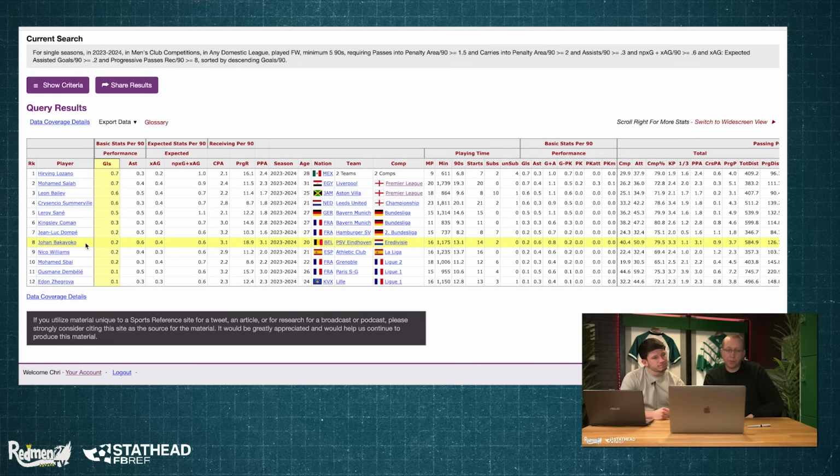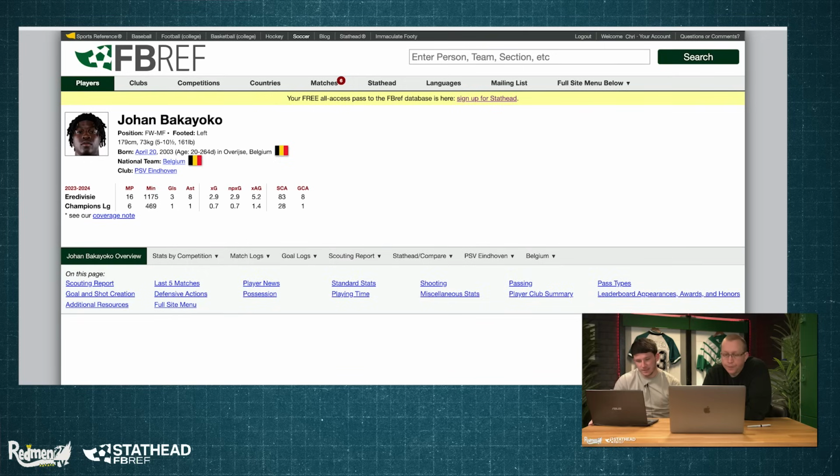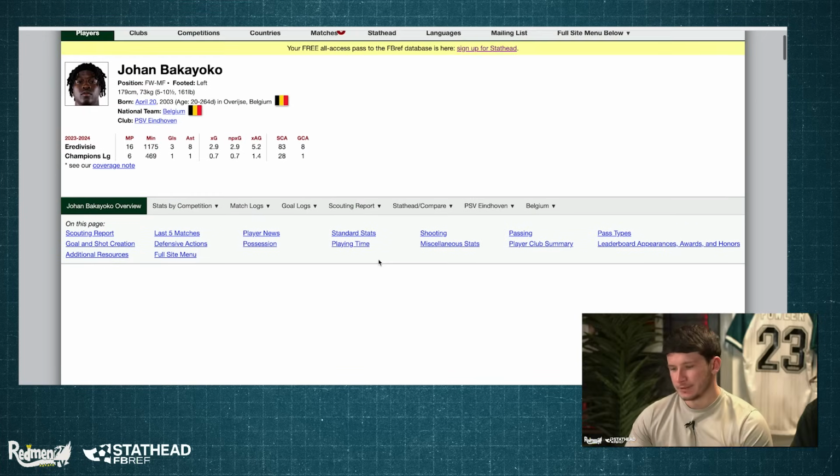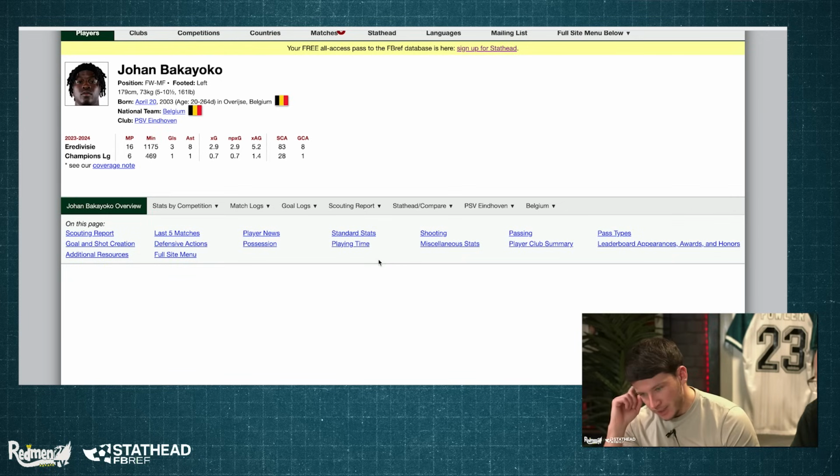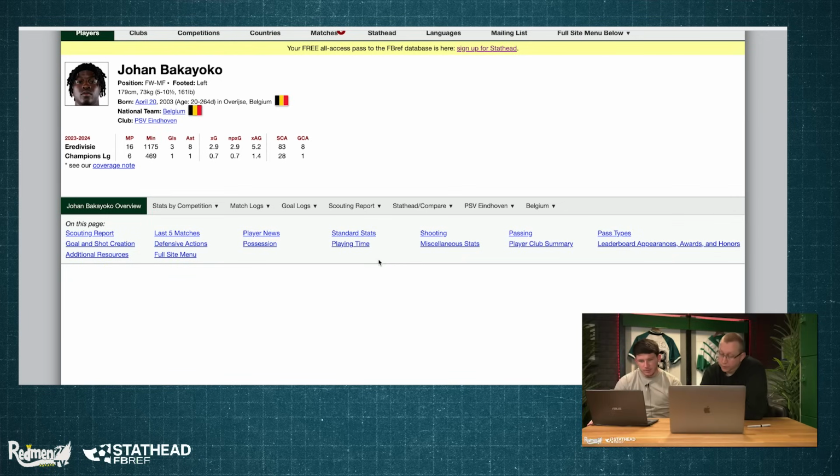Okay, should we look at some of these players then? Yeah. Who do you want to look at first? I'd say Bakayoko's a good shout, to be fair. Okay. He's still only 20. I think he's turning 21 in about 100 days. He is left-footed as well, like Mo Salah, currently playing in PSV. He's Belgian though, but he's playing for PSV at the minute. And he's kind of got a similar nature about him in terms of using his left foot to cut inside, but also being a bit more of a creator than the scorer maybe for PSV.